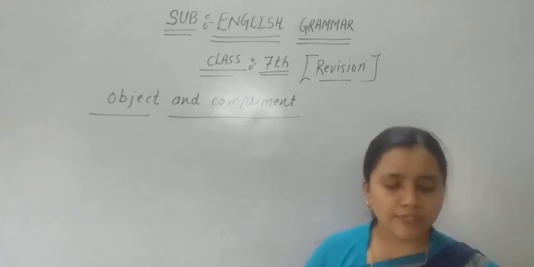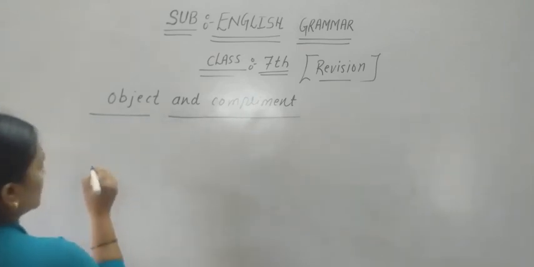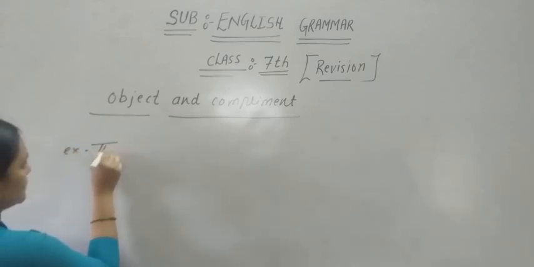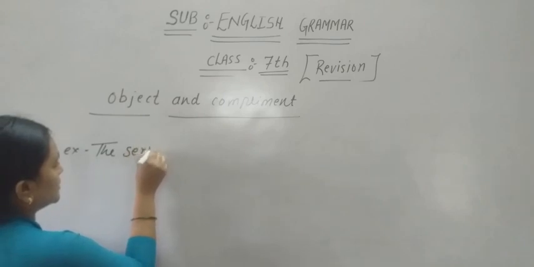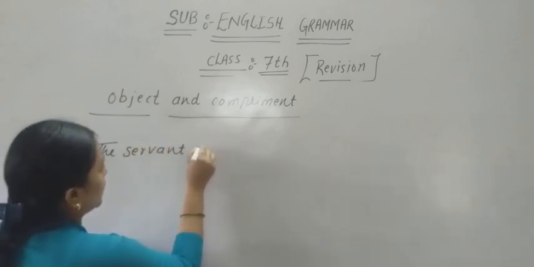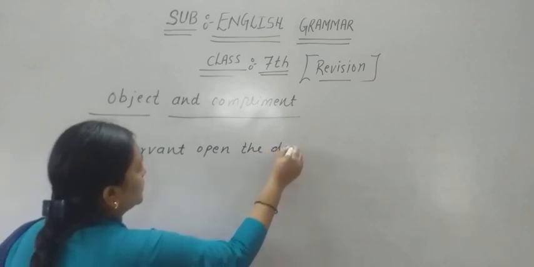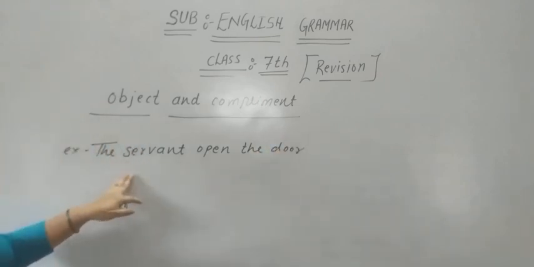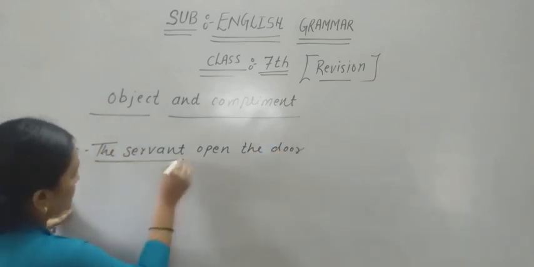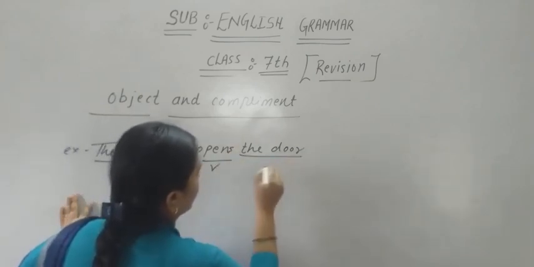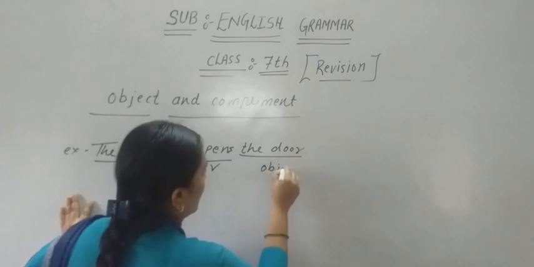Like we take one example: the servant opens the door. Here you can see the servant is the subject, opens is the verb, and the door is an object.